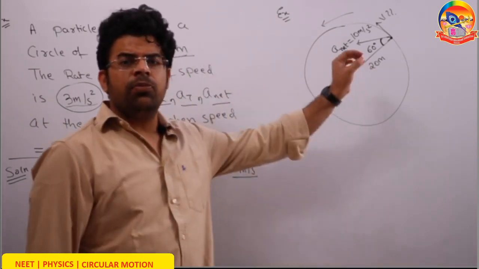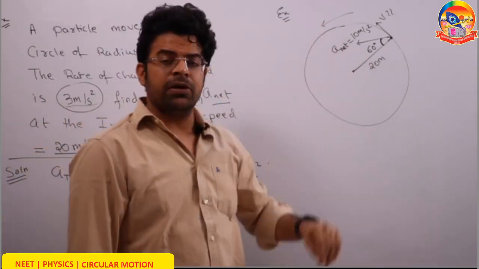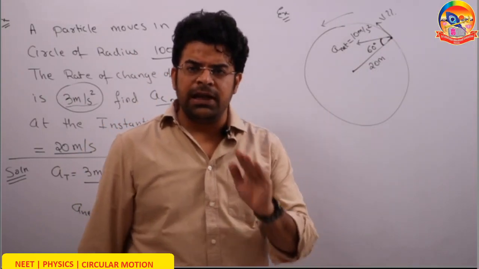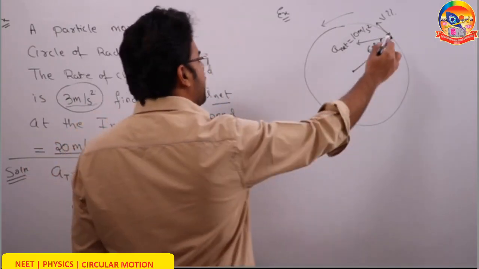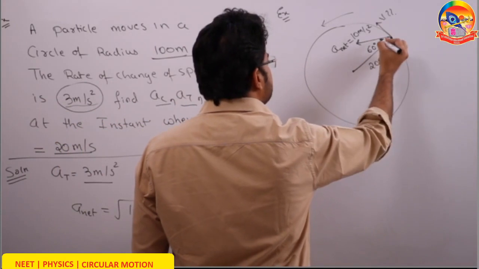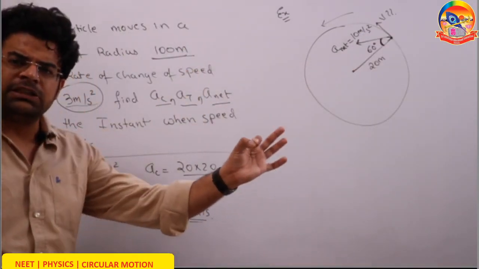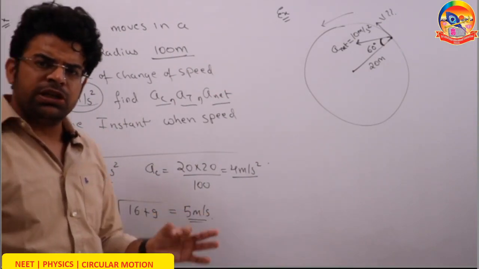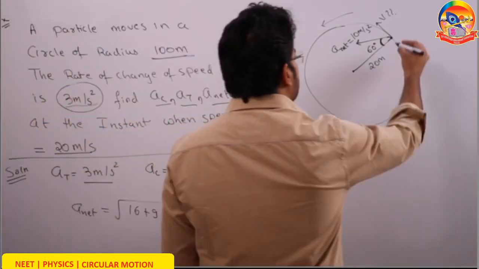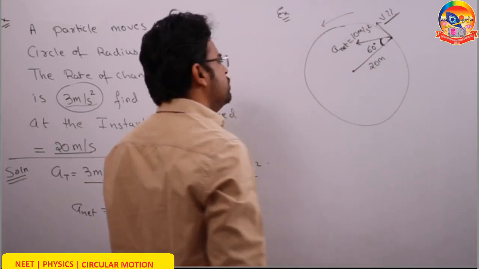A particle moves in a circle of radius 20 meter. At some instant, you find that the net acceleration of the particle makes an angle of 60 degree with the radius, and the net acceleration of the particle is 10 meter per second square. The question here is simple. What is the speed of the particle at this instant? So how to find it?